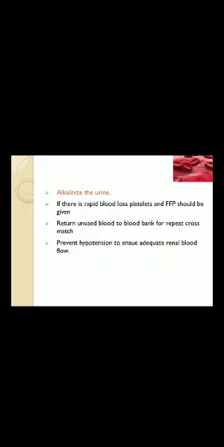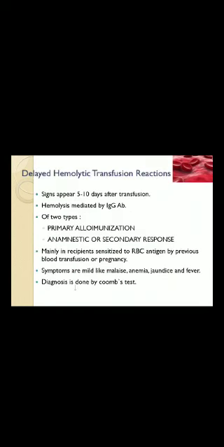Alkalize the urine. If there is rapid blood loss, platelets and fresh frozen plasma should be given. Return the unused blood to the blood bank for repeat cross matching. Prevent hypotension to ensure adequate renal blood flow.